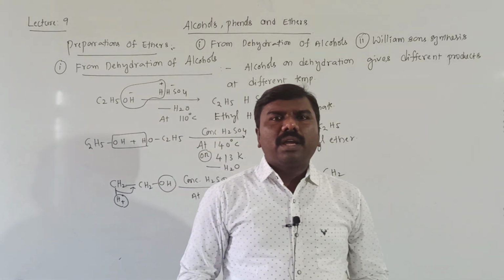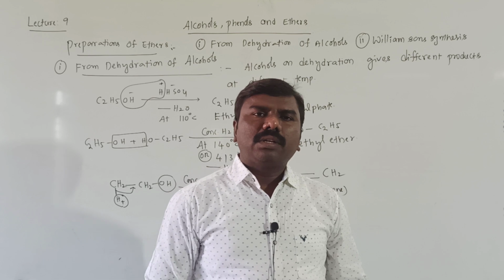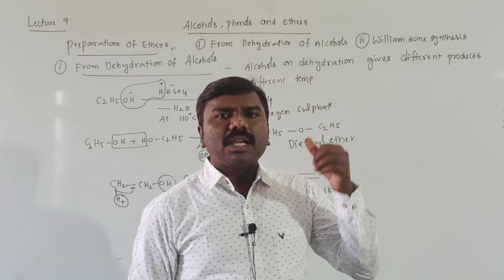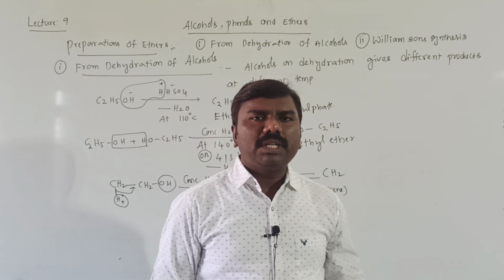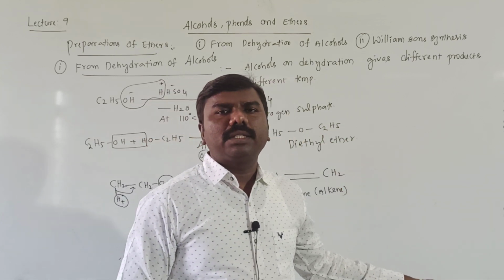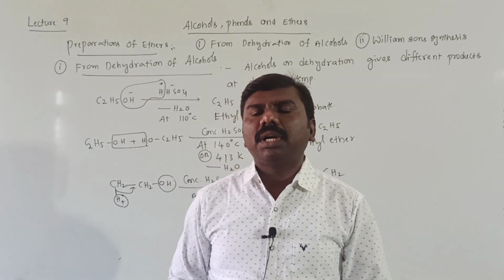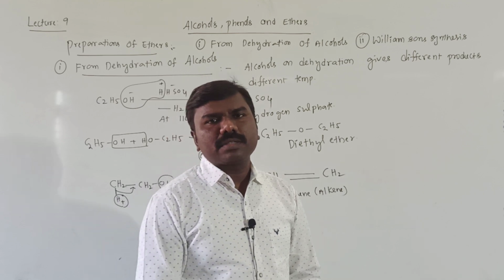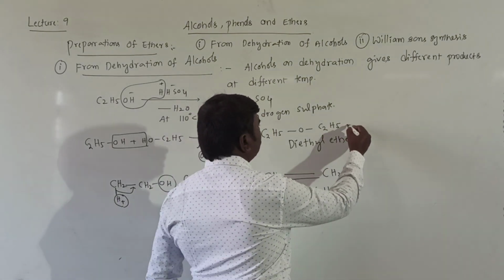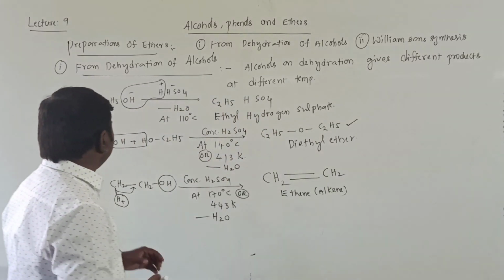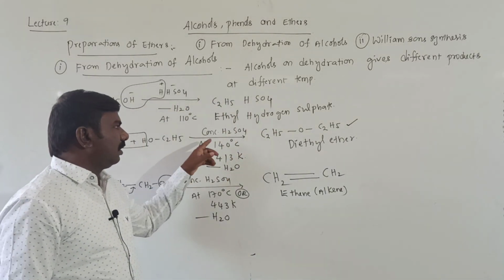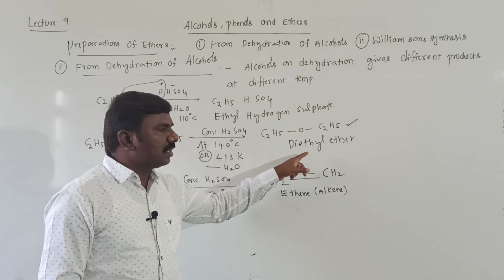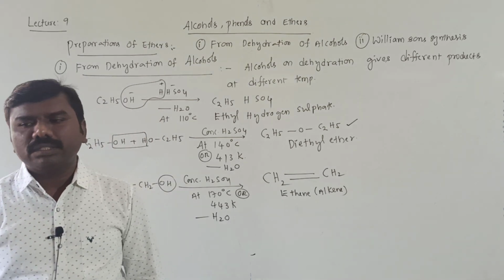It means at different temperatures, alcohols on dehydration give different products. One is ethyl hydrogen sulfate, the second is diethyl ether, and another is ethene, an alkene. Now we are studying preparations of ethers, that's why we should know this. When alcohol is treated with concentrated H2SO4 at 140 degrees Celsius or 413 kelvins, it forms diethyl ether, right?